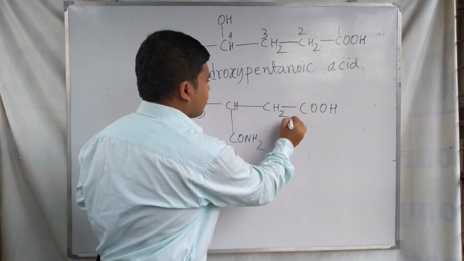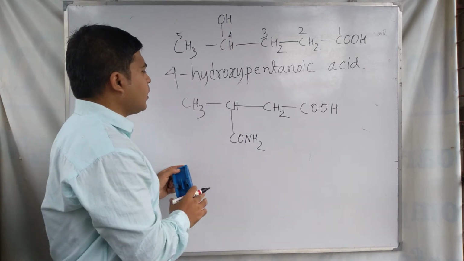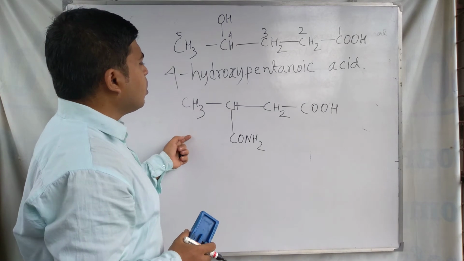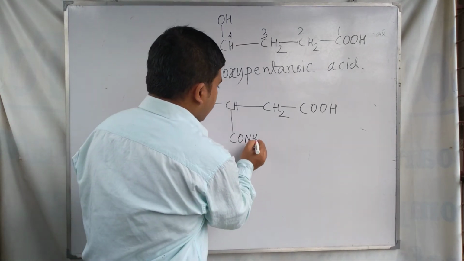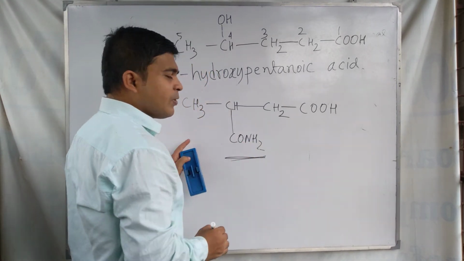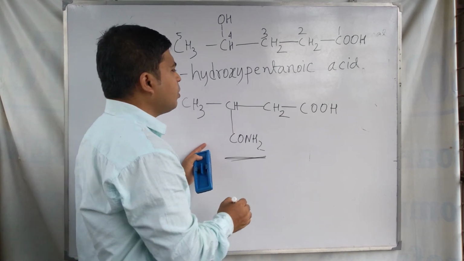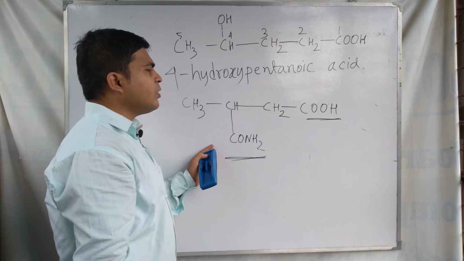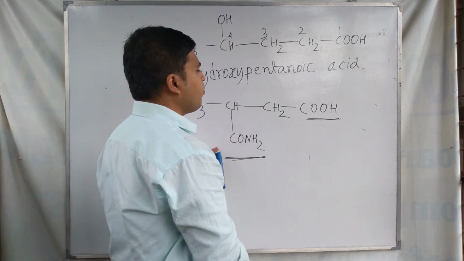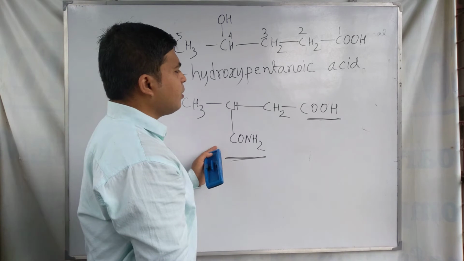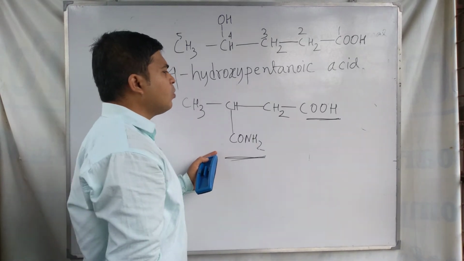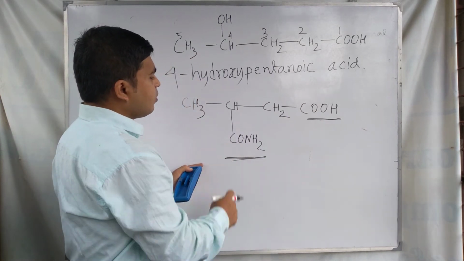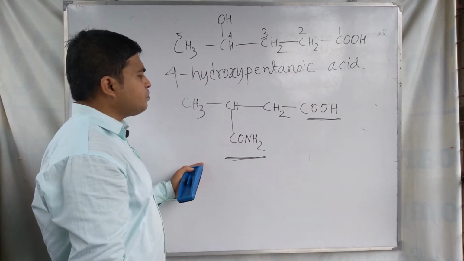Suppose this is your compound, and you have to write its IUPAC nomenclature. This one is an amide, a secondary functional group or substituent, as the COOH group is in a higher position in the preferential selection table for functional groups. So the COOH group is the main functional group, and the amide group is the secondary functional group.